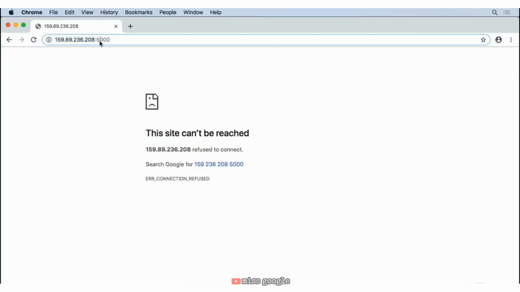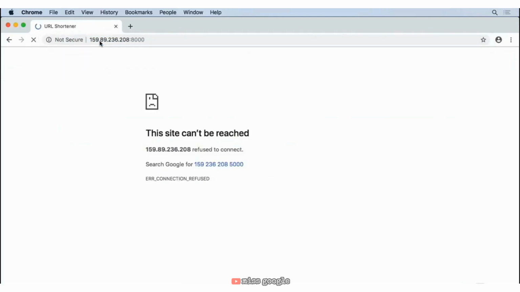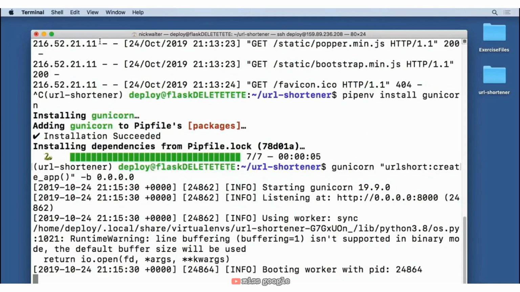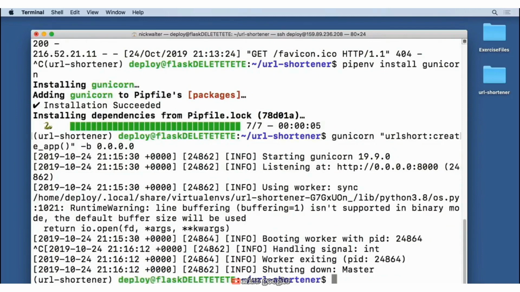But if we change this to be port 8000, we can see we get the website back. So that's awesome. Now we're almost there, but just not quite yet. We want to have something in front of our Gunicorn server to make things even more efficient. And a really recommended configuration is to have Nginx in front of Gunicorn to run our site. So let's go ahead and move back to our terminal, hit Control C to stop that server.